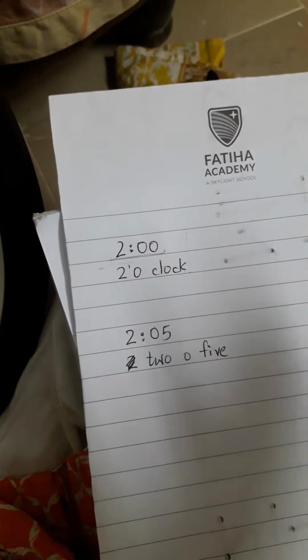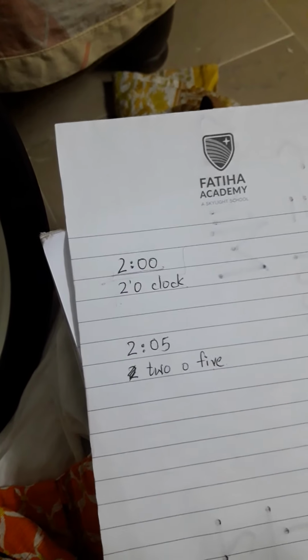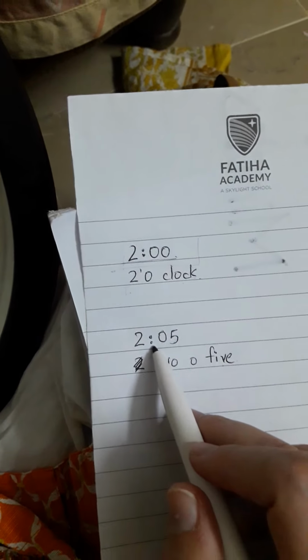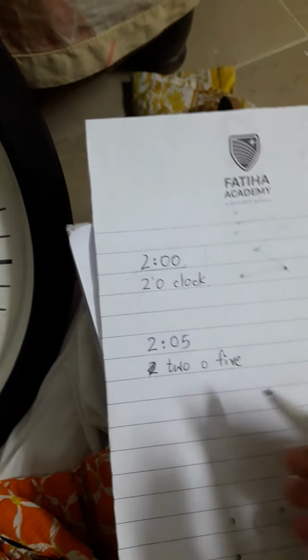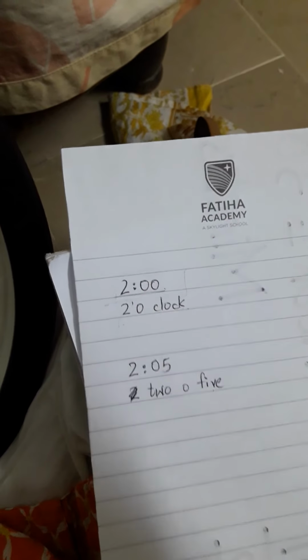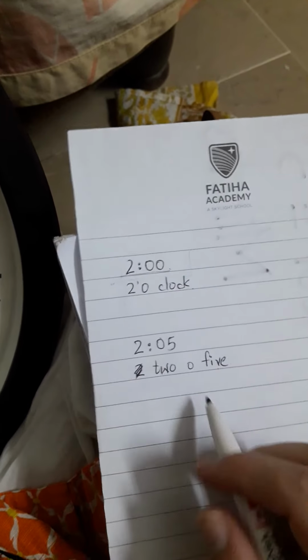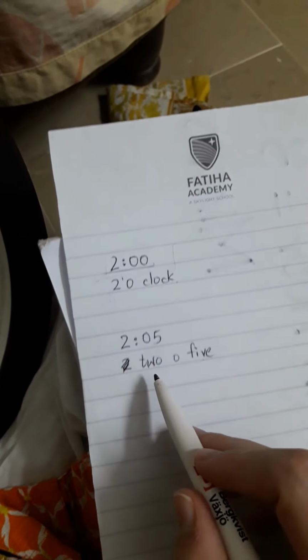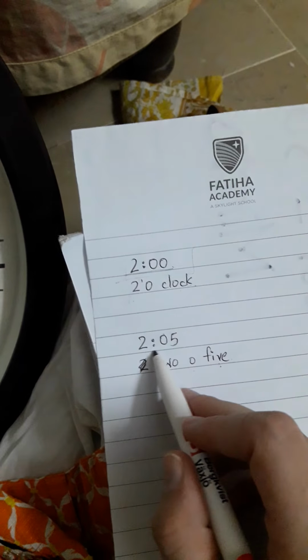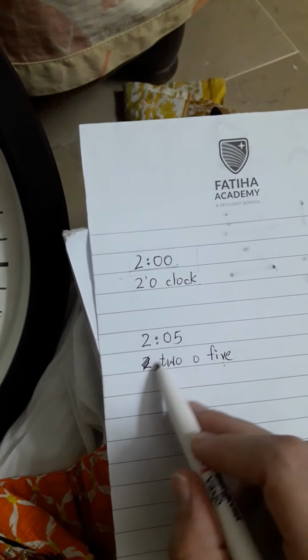It's not that difficult. Just remember that here you have expressed the time in the form of digits, and in the next line you have only written it in the form of words. It becomes 2:05.